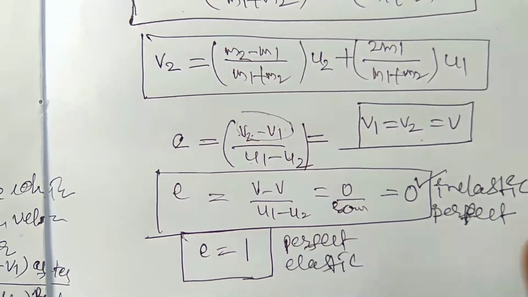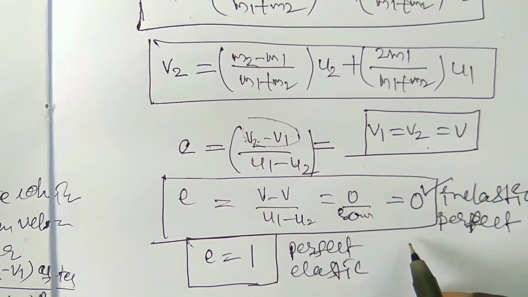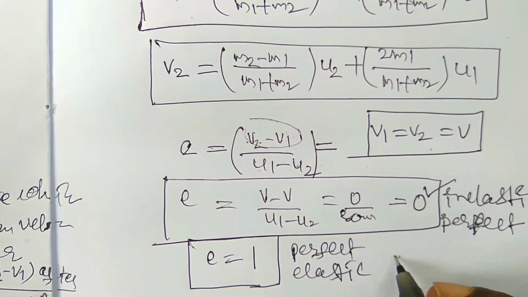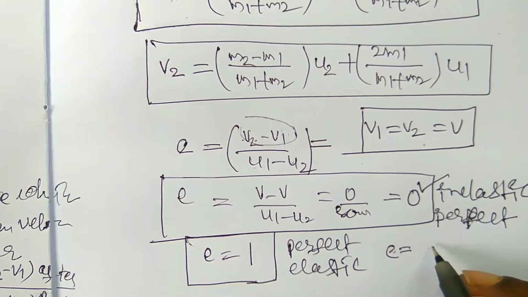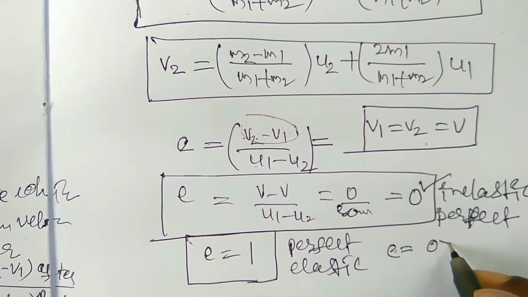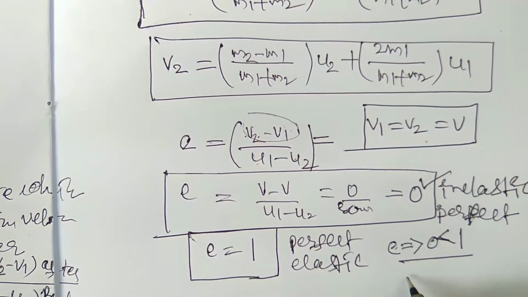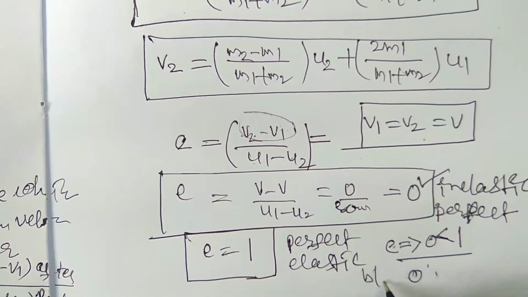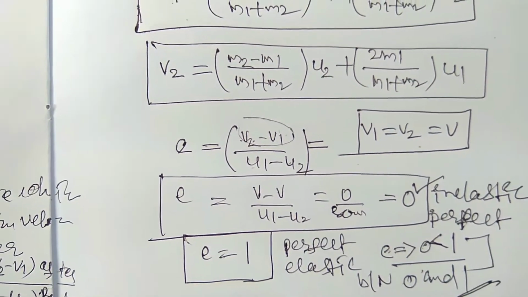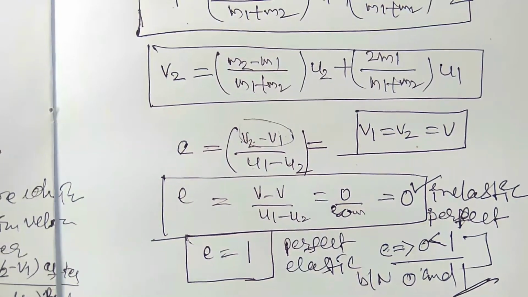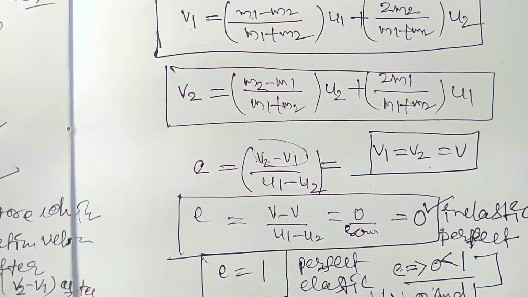These two are only for perfectly elastic or perfectly inelastic collisions. In the case of partially elastic or partially inelastic collisions, the value of the coefficient of restitution should be greater than 0 and less than 1, that is, between 0 and 1. So this is the partially elastic or partially inelastic case. These are the coefficient of restitution values for one-dimensional collisions.